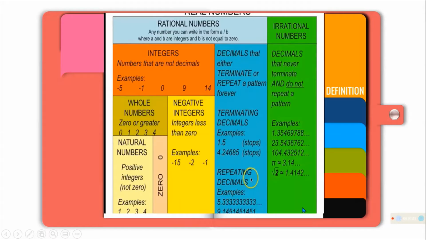So, real numbers, we have two kinds, rational numbers and irrational numbers. Rational numbers, any number you can write to form A over B, where A and B are integers and B is not equal to 0. Under ng rational, we have integers, whole numbers, negative numbers, 0, and natural numbers. Pag sinabing natural numbers, parehas yan ang counting numbers.